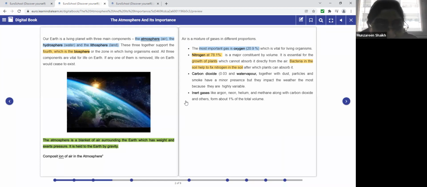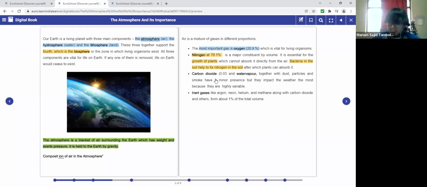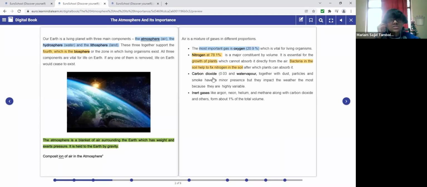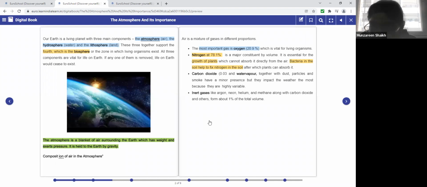As we all know, plants inhale carbon dioxide and exhale oxygen, and glucose. Human beings inhale oxygen and exhale carbon dioxide. So can you see they are both interdependent on each other?